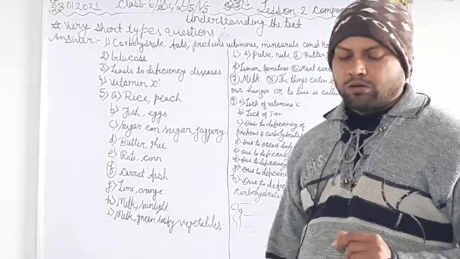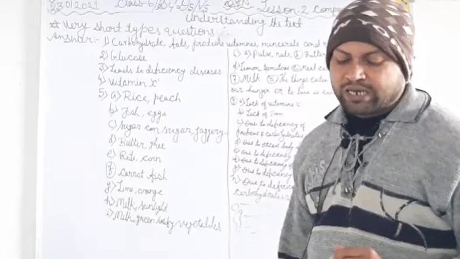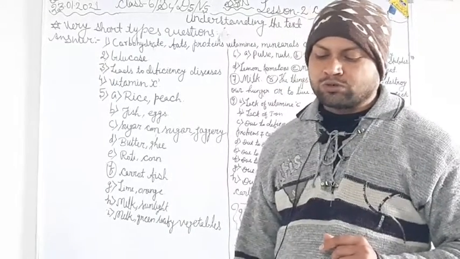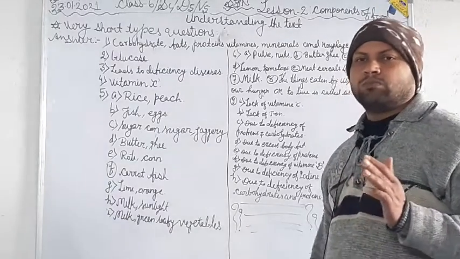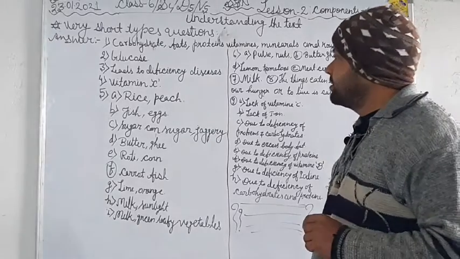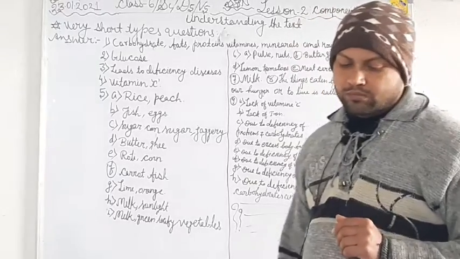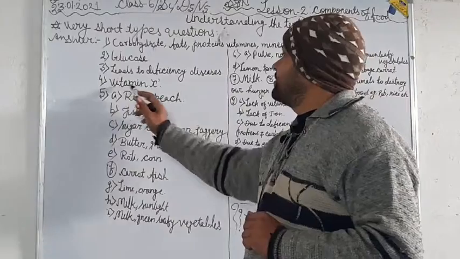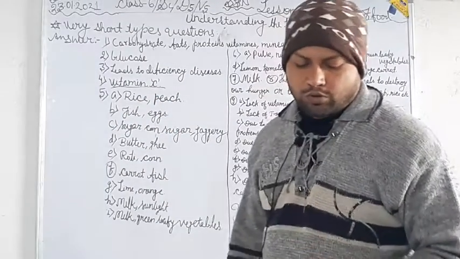Now question number 4: name the vitamin which gets oxidized when cut fruits are exposed to air for a longer time. When we cut the fruits and expose them to air for longer times, vitamin C gets oxidized. So the right answer is vitamin C. It is the right answer for question number 4.